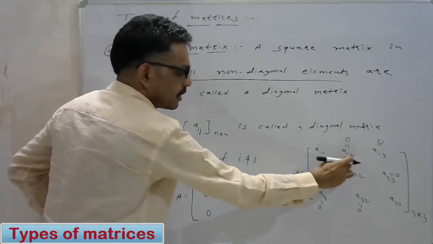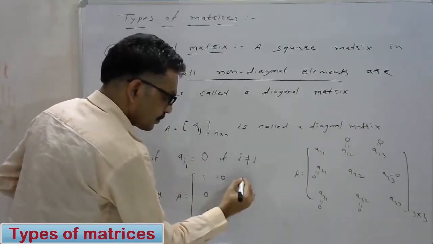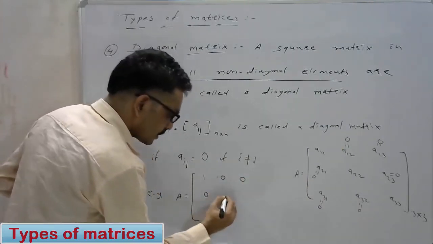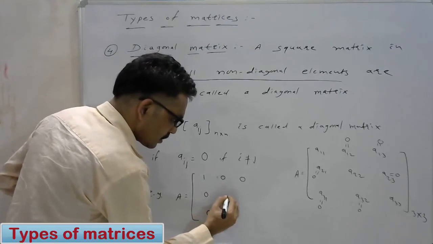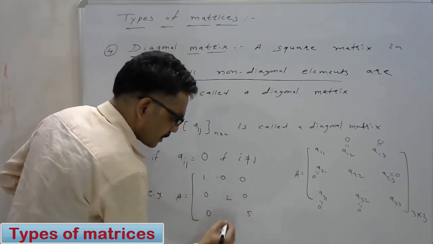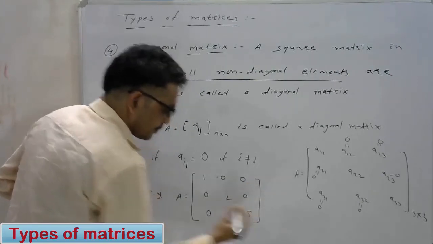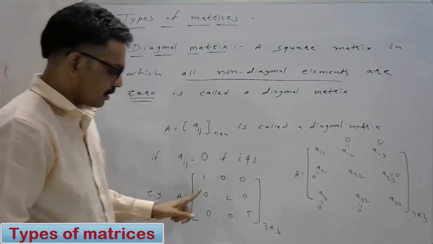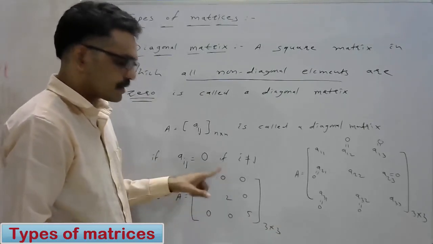A12 is a non-diagonal element, so this one is equal to 0. A13 is also equal to 0. All the non-diagonal elements are 0. This is a 3 by 3 matrix.